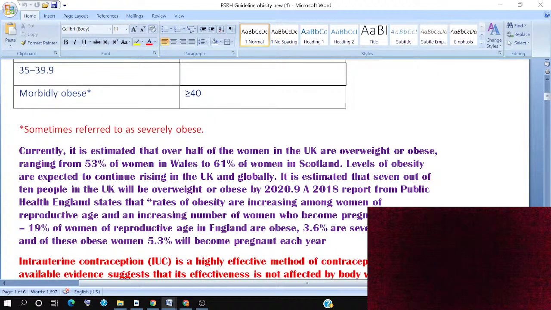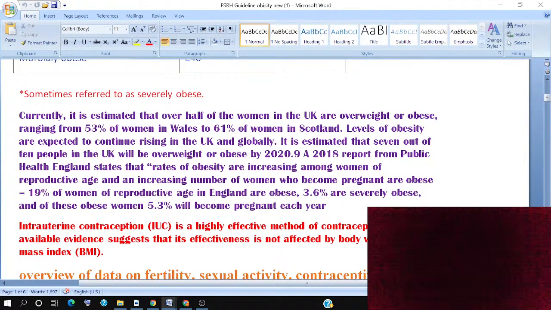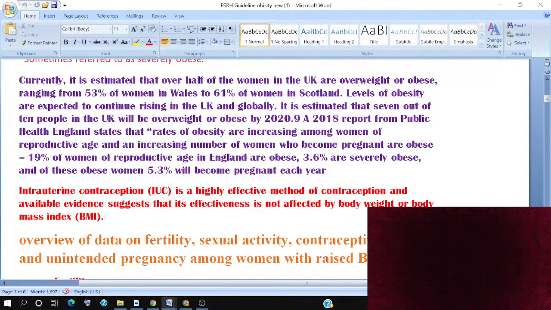In the 2018 report published by Public Health England, the rate of obesity was increasing among women of reproductive age, and increasing among the women who become pregnant. 19% of women of reproductive age in England are obese, and 3.6% are severely obese. Of these obese women, 5.3% become pregnant each year. So obesity with pregnancy gives us more risk.